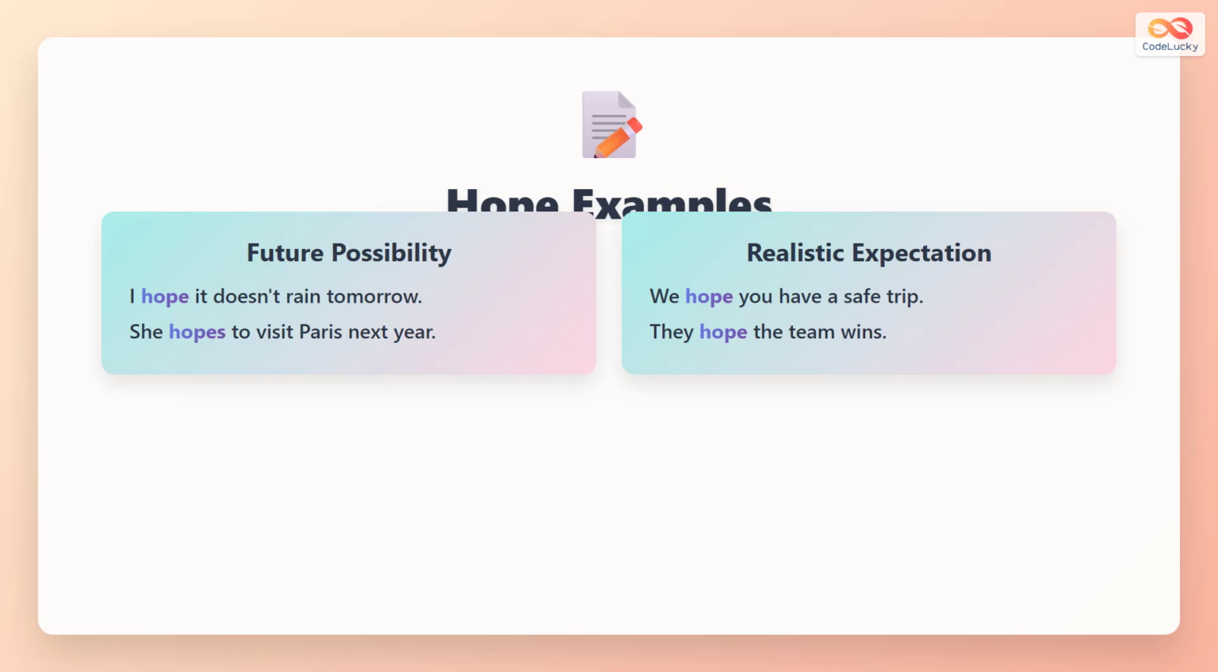Hope is for real future possibilities. I hope it does not rain tomorrow. This is realistic. She hopes to visit Paris next year. This is a real plan. We hope you have a safe trip. This is possible.